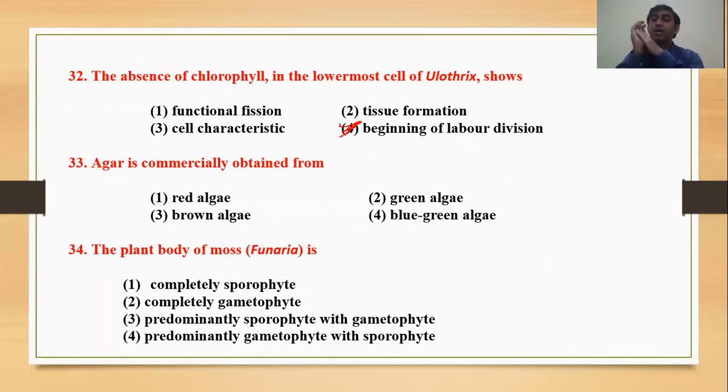Then agar is obtained. This is a very important product obtained from red algae, used as a solidifying agent. In every lab it is there. So the correct answer will be red algae. Agar is formed from Gracilaria and Gelidium.